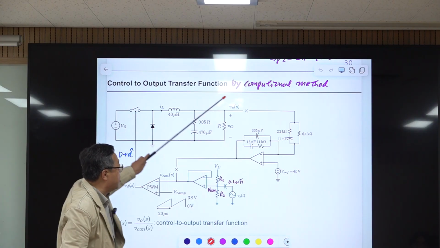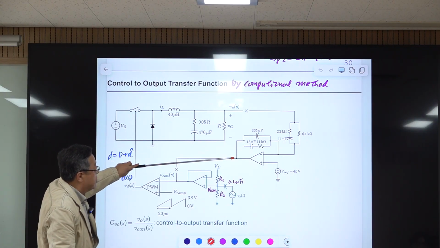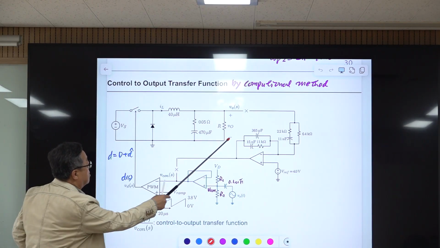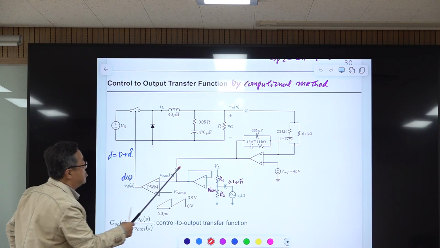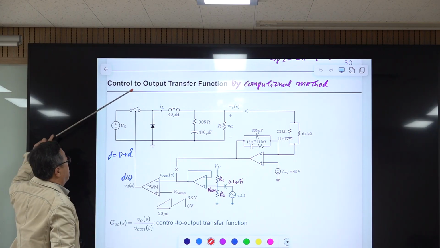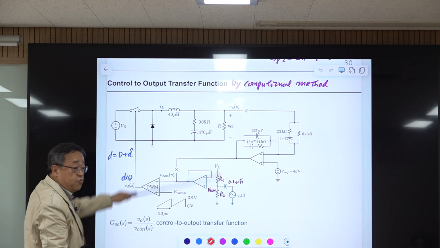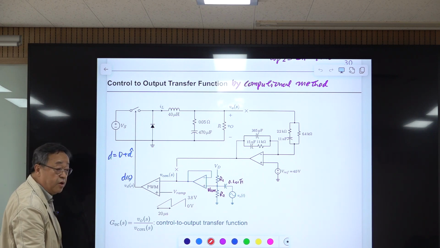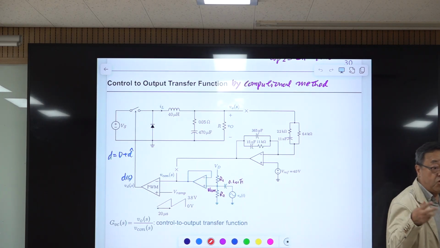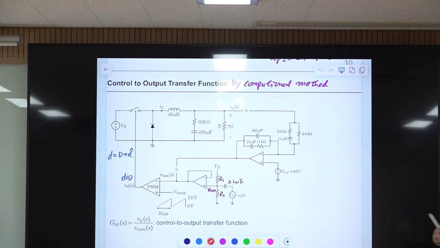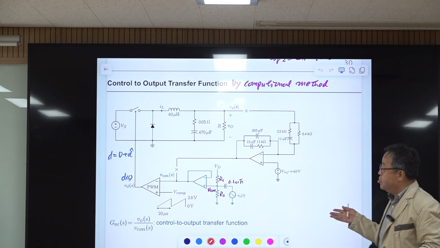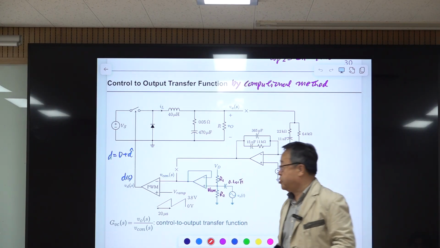This is the exact time domain representation. Using this time domain model, the exact circuit, we ignore this part, cut out this, and add this. From this, you can measure the transfer function from here to there, which is called the control to output transfer function. We are using a computational method, which I explained before. We are using time domain simulation. We run the time domain simulation again to get the small signal result, the frequency response of the transfer function.